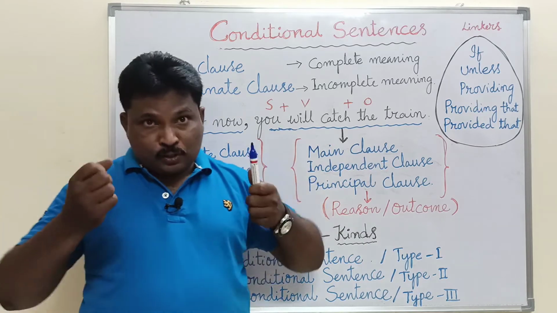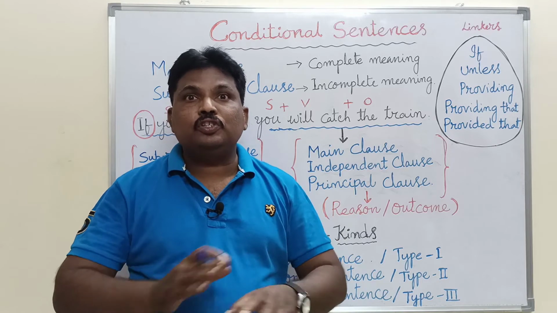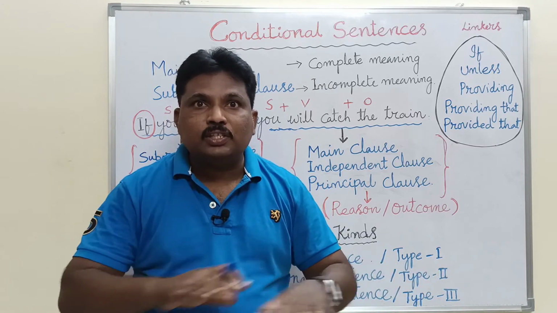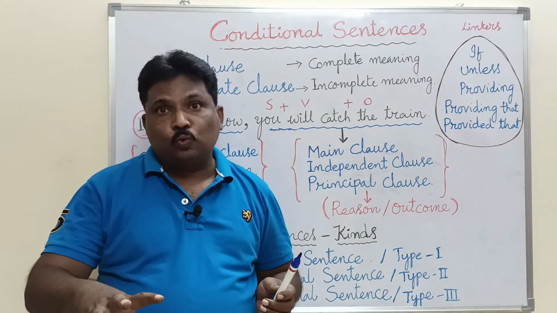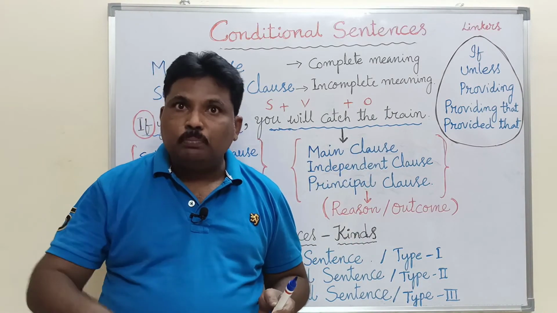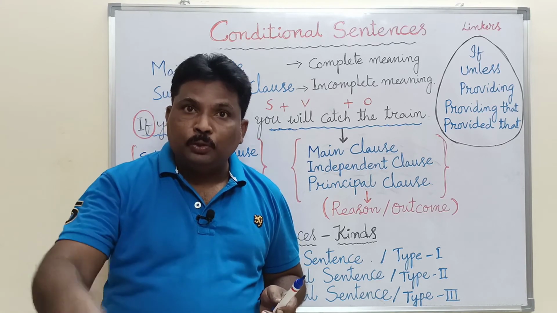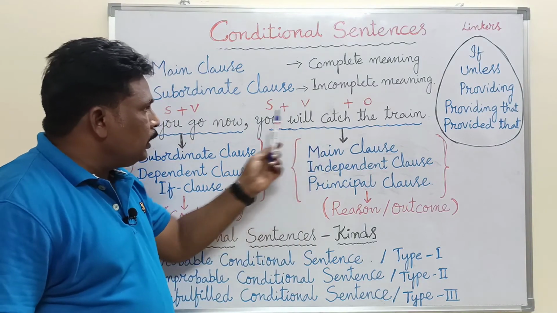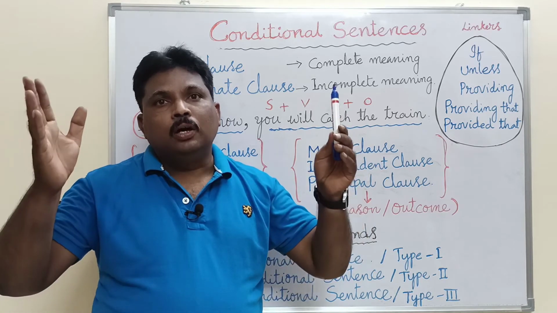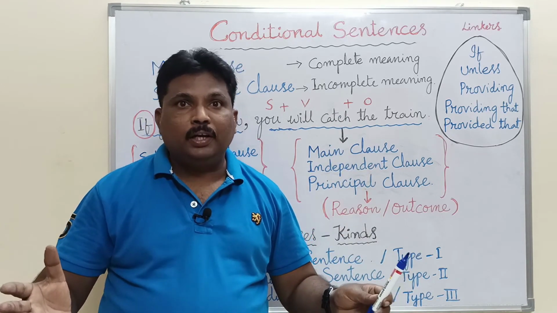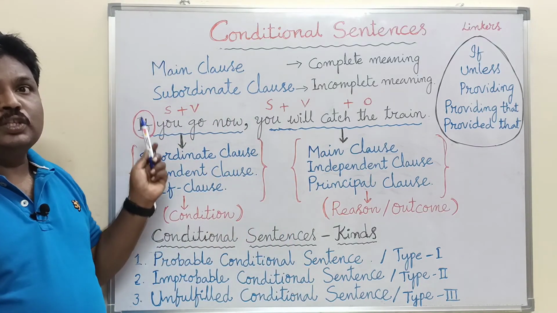And it is also called the principal clause. This is the chief clause, the important clause in which everything is found. So this is a main clause. The main clause is one with subject, verb and object, and it can stand on its own to give complete meaning. So in each conditional sentence we find two clauses. One is the main clause and another is the subordinate clause. The subordinate clause is introduced by a subordinating conjunction, that is, if.